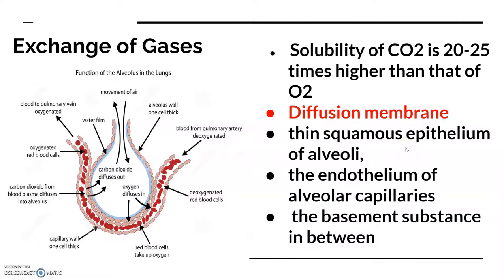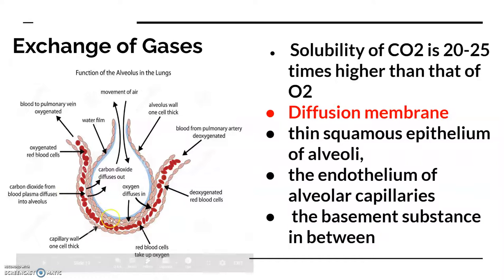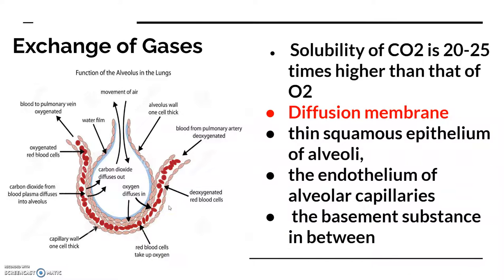First is the thin squamous epithelium of the alveoli. Then the endothelium of the alveolar capillaries. These are the capillaries which are surrounding the alveolar sac, and their thin membrane is called the endothelium. And the basement membrane which is in between. There is a basement membrane in between these two membranes, and its total thickness is much less than a millimeter.